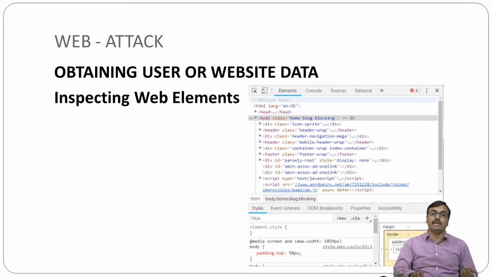like inspect element, and through that you will be able to see some meaningful information for the web attacker or pen tester or malicious coder.